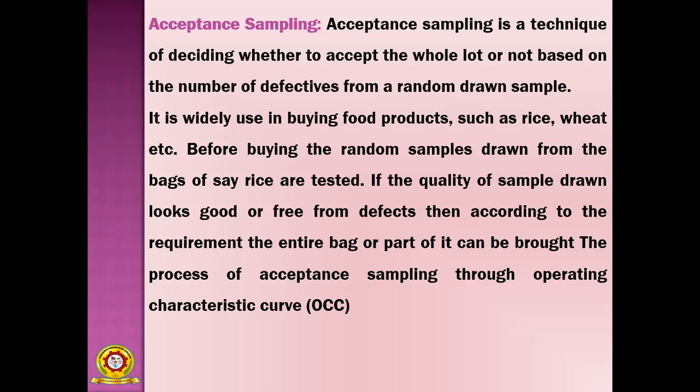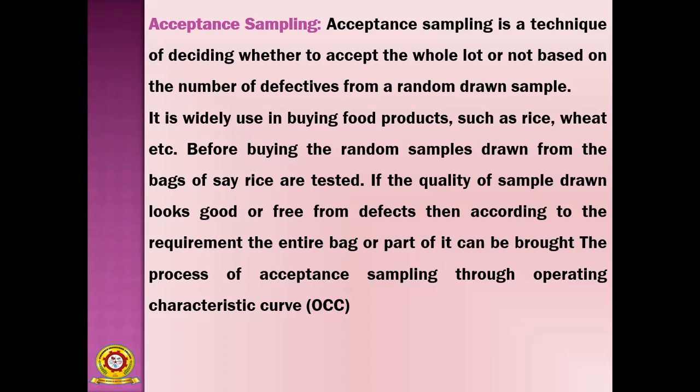Depending upon the defects found in the sample, we accept that product or not. That's why it is called acceptance sampling.